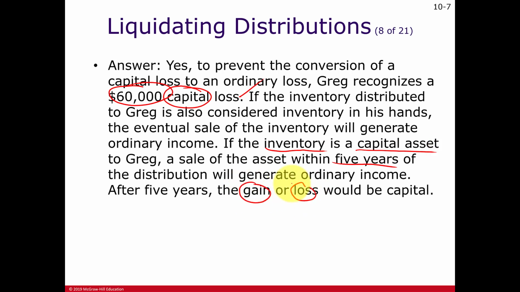That's assuming Greg is not in the business of selling this type of merchandise. If he is, no matter how long he hangs on to that inventory, it's going to be ordinary income. But if he's not in the business of selling this inventory, then it'll probably be a capital asset only if he hangs on to it for at least 5 years. And who wants to hang on to assets for 5 years while just sitting there?